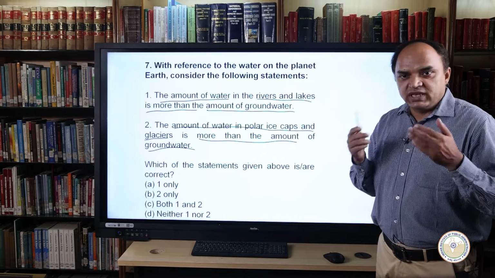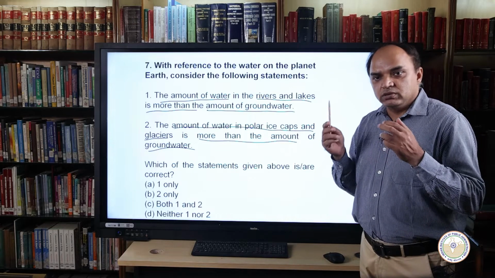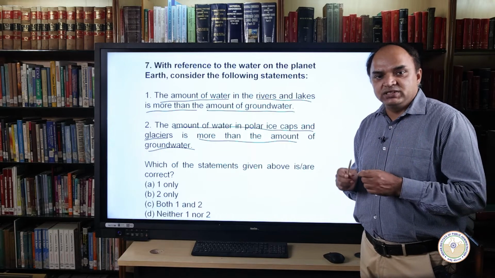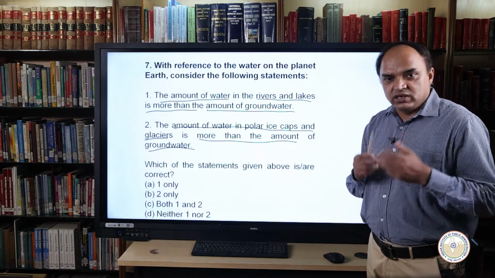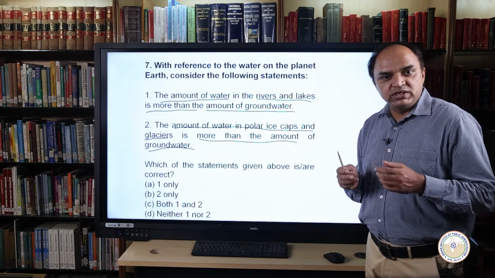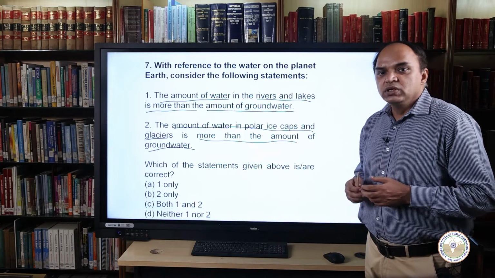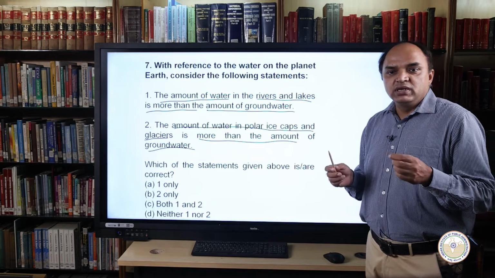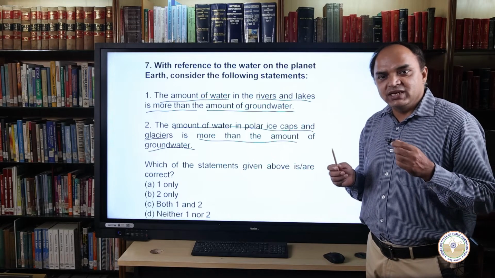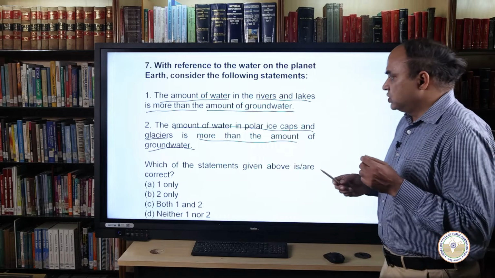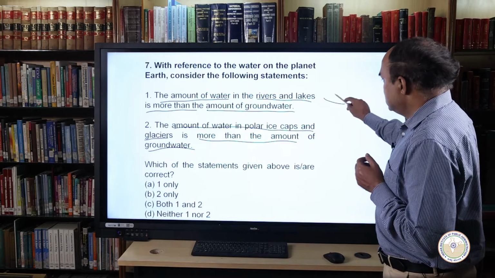We can say that 69% of the earth's fresh water resides in glaciers, 30% is underground, and less than 1% is located in lakes, rivers and swamps. Thus, the amount of water in rivers and lakes is less than the amount of groundwater. So, statement 1 is incorrect.